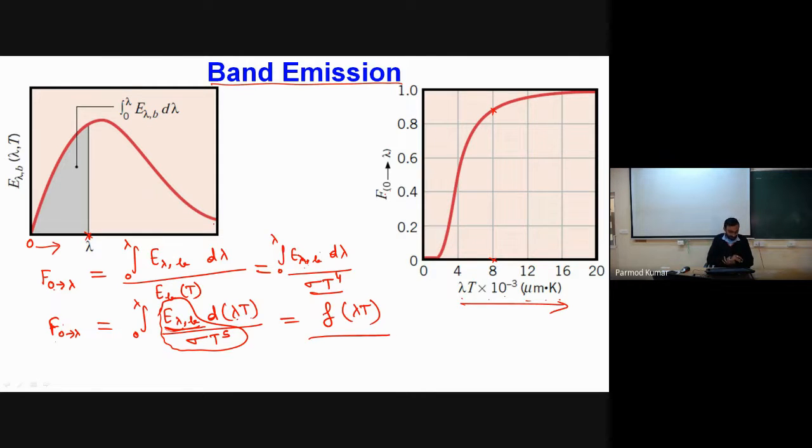This is not a very fundamental topic, but just a small mathematical manipulation in order to determine the fraction of radiation within some particular spectrum. Now there can be a question where you have to determine band emission within a range of wavelength, say lambda 1 to lambda 2. For that, the estimation is very simple. First calculate from 0 to lambda 1, then 0 to lambda 2, and then take the difference of these two.